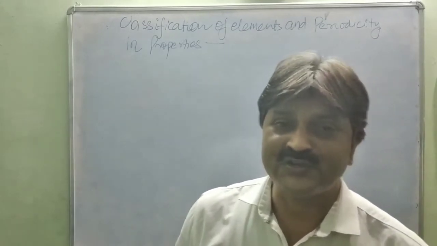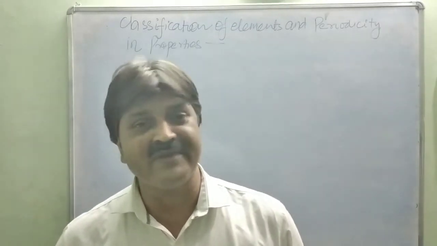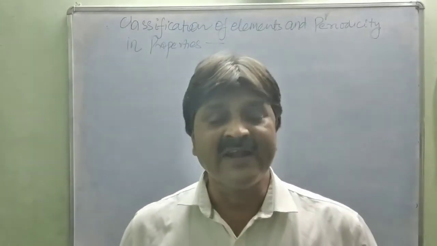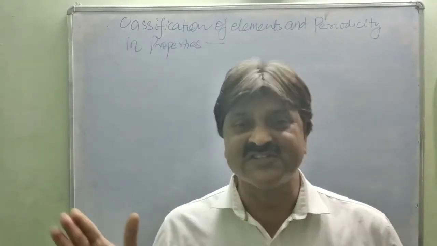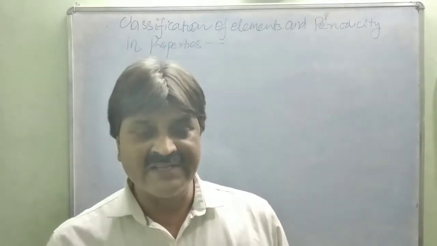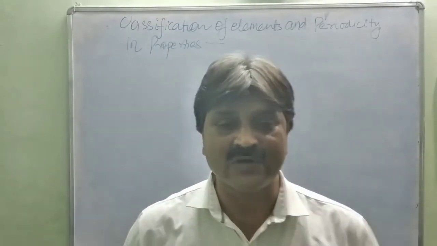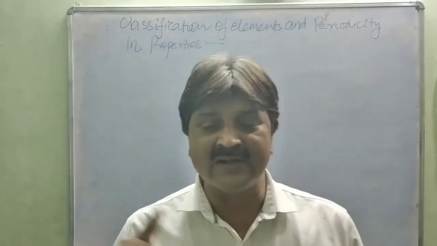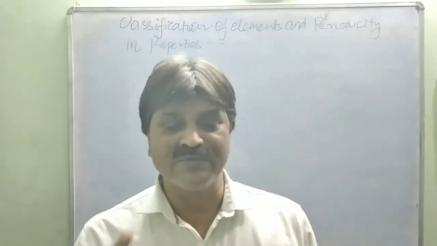And a great contribution to the classification of elements was given by Mendeleev. He put the criteria for the classification of elements on the basis of their physical and chemical properties, and arranged the elements in order of increasing atomic masses. He stated that after a regular interval, the same property of elements belongs to the same group.